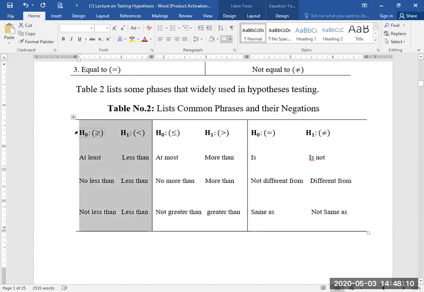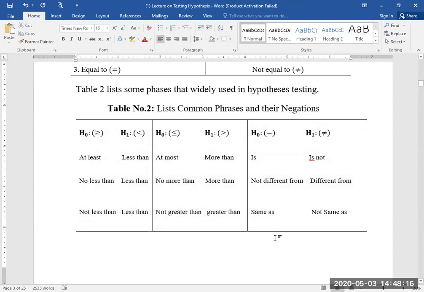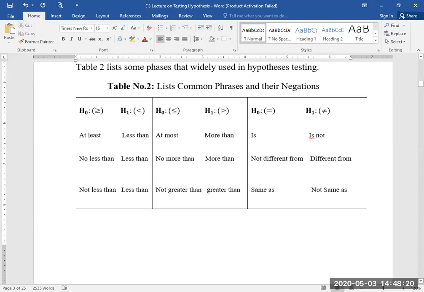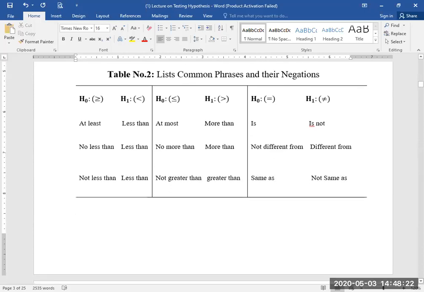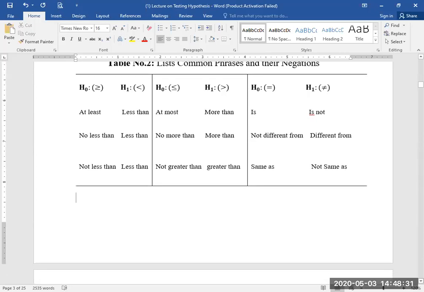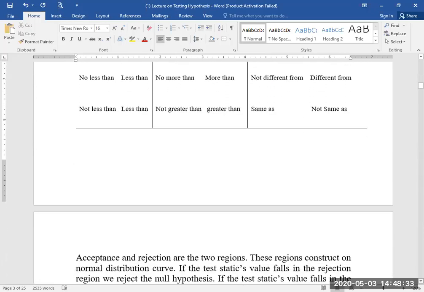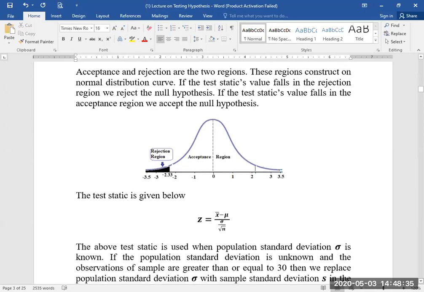Therefore, three columns for three cases. One can take help from table number 2 for understanding the wording in the exam question. Okay, students, now I'm going further.